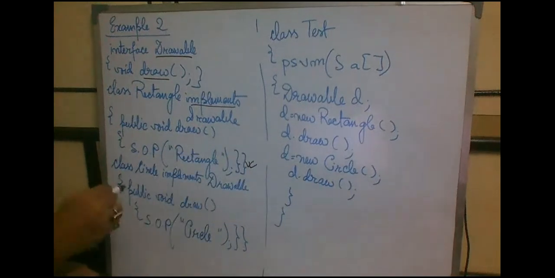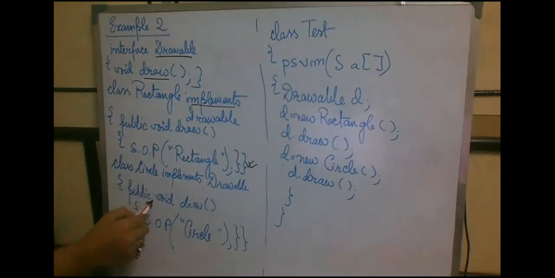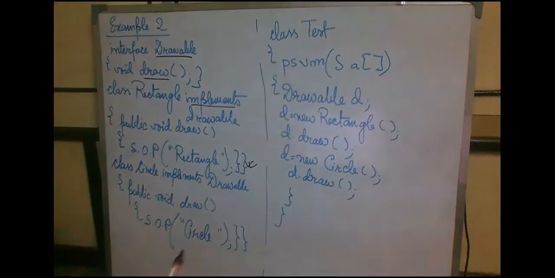Okay. Next, there is another class Circle which implements Drawable. So here also I have to override the abstract method draw, and inside that I am printing Circle, right? And the Circle class ends here.